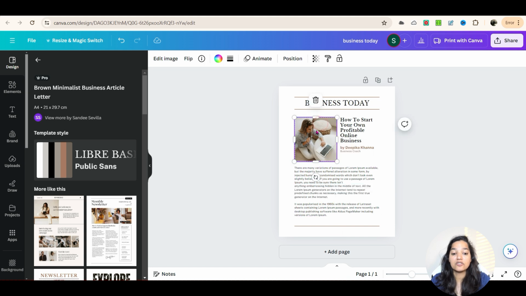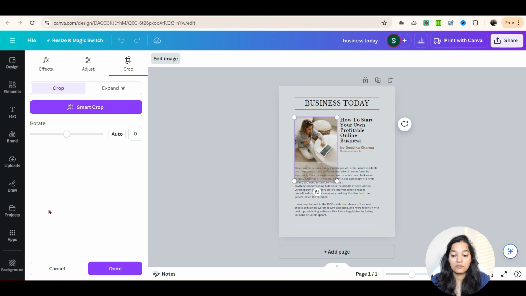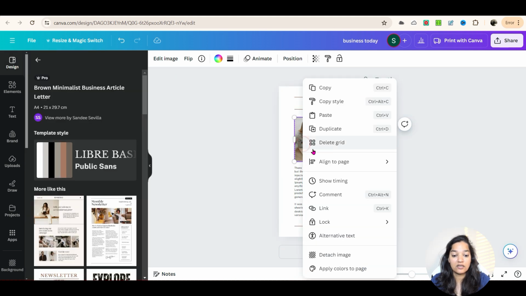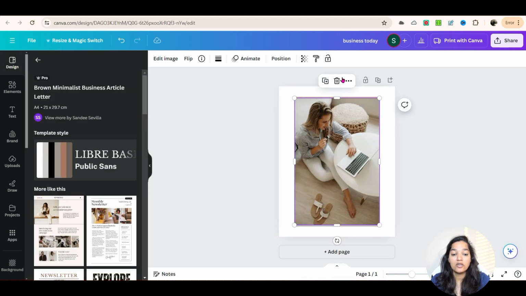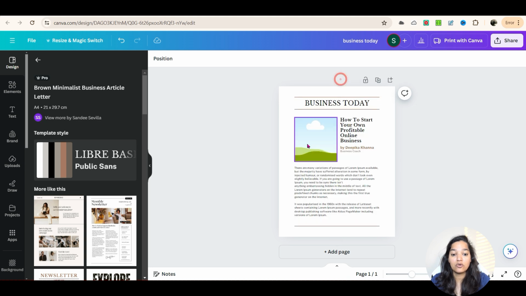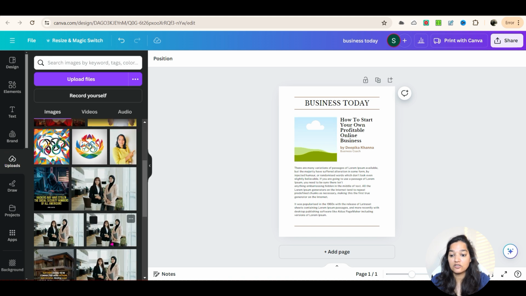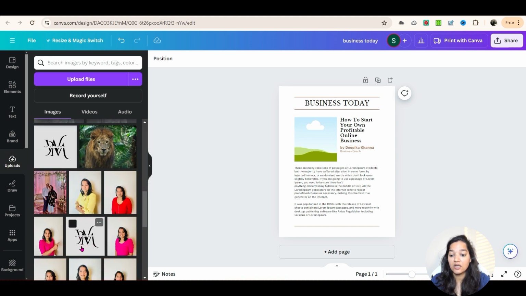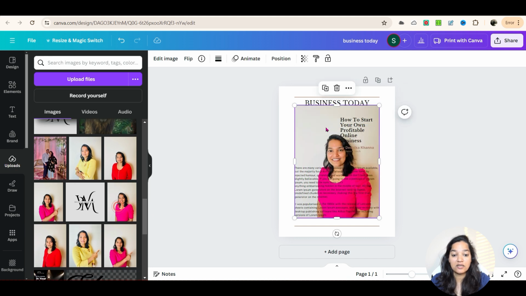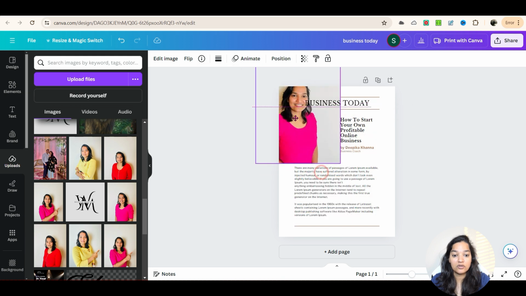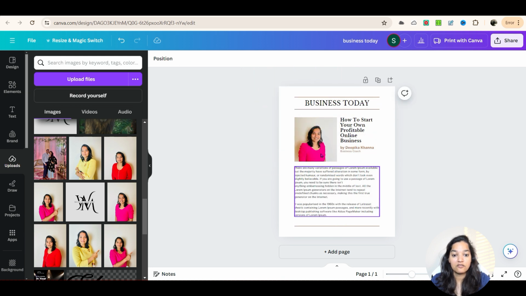There's an image here which you can change, and if you right click on it, there's a detached image. You can delete this and you can put your own image over here from the uploads tab, so that you can customize it. Let's say we liked something like this, you can use your own image here, and let me flip this horizontally, and you can put this over in this frame.